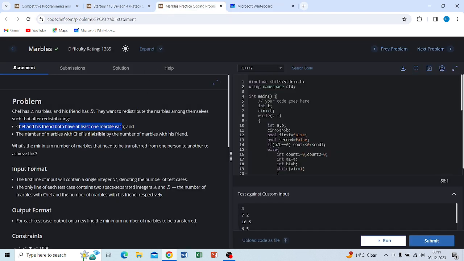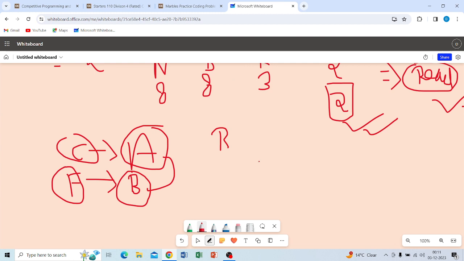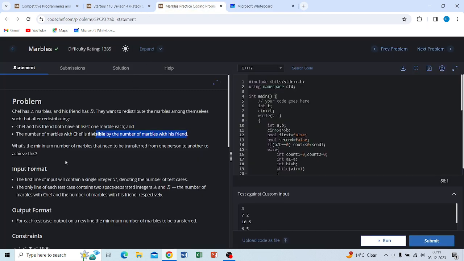Each of the persons, and the number of marbles with Chef is divisible by the number of marbles with his friend. What does the statement say? Suppose Chef has 10 marbles and his friend has 2 marbles. So it is valid, because Chef's marbles would be divisible by his friend's marbles. Okay, I hope you know that very well.